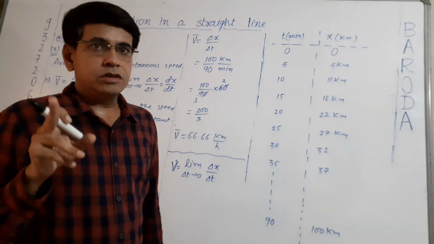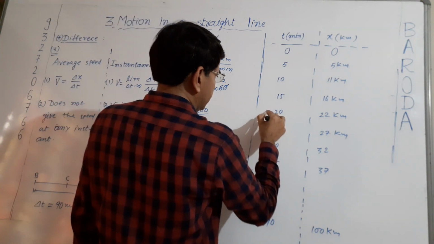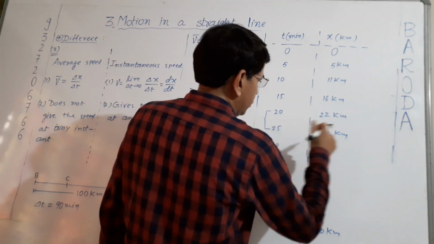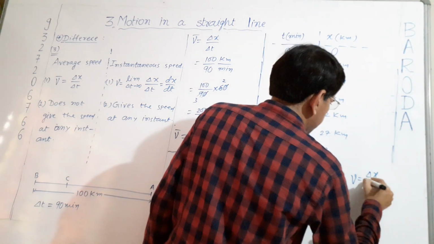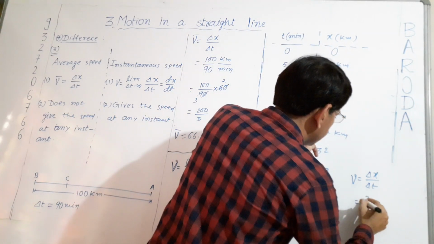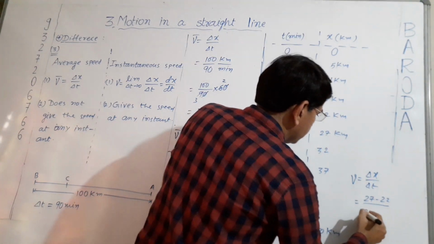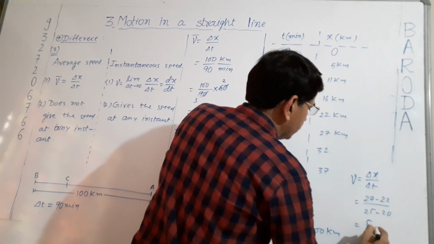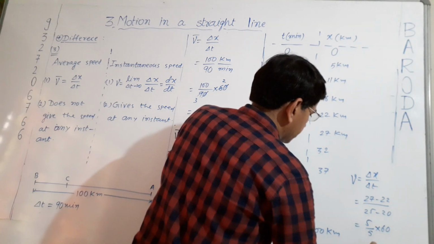But we want to find out the speed of car at 23 minutes. So we will have to take time interval 20 to 25. Between 20 to 25 minutes, the speed of car is delta x by delta t. This is x, this is t. So delta x is 27 minus 22 divided by 25 minus 20, that is 5 by 5 into 60 to convert minute into hour. So it is 60 kilometer per hour.